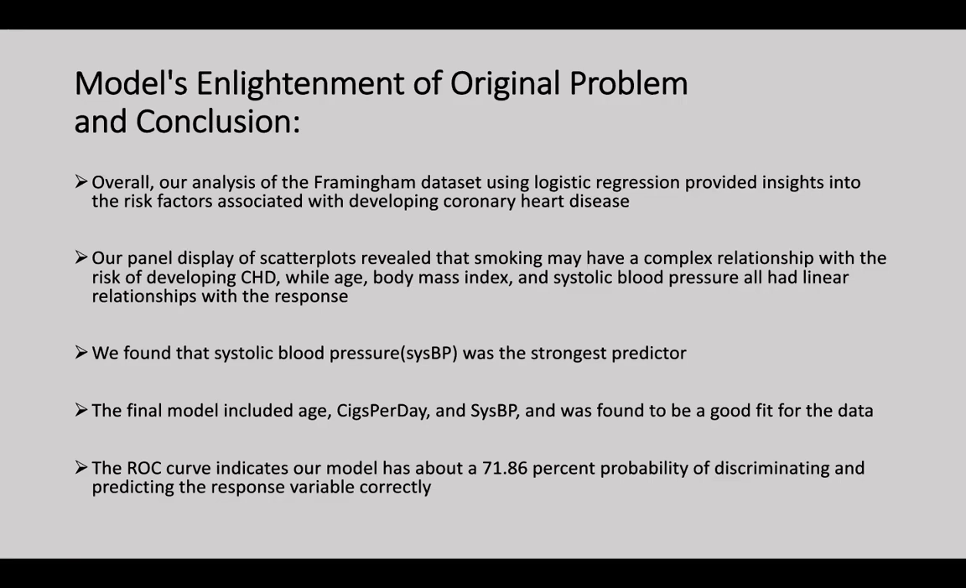Overall, our analysis using logistic regression provided insights into the risk factors associated with developing coronary heart disease. Our panel display of scatter plots revealed that smoking may have a complex relationship with the risk of developing CHD, while age, BMI, and systolic blood pressure all had linear relationships with the response. The final model included age, cigs per day, and SysBP, and was found to be a good fit for the data. The ROC curve indicates our model has a 71.86% probability of discriminating and predicting the response variable correctly.